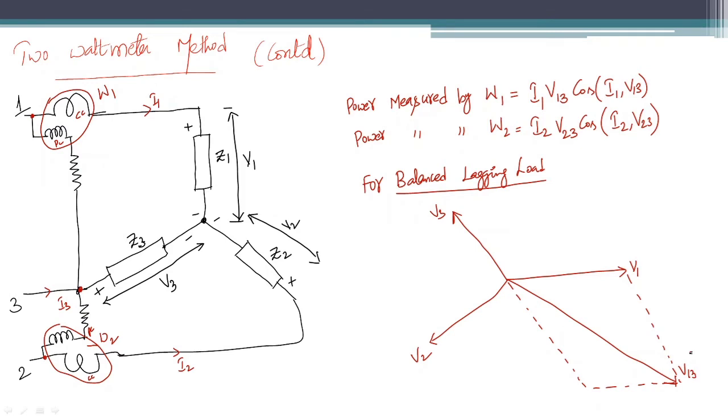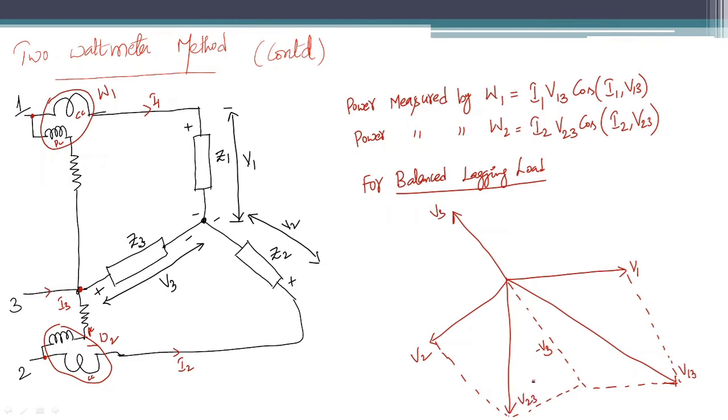Similarly, we need another voltage which is V23. This is V2. So V23 is nothing but V2 minus V3. If this is V2 and this is minus V3, let me write this. This is minus V3. So V2 minus V3 is V23, the resultant of these two. So this voltage is V23.